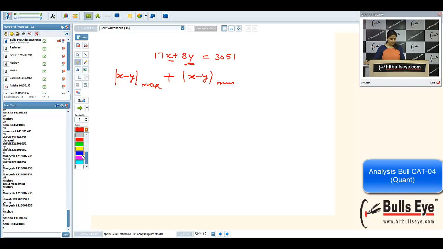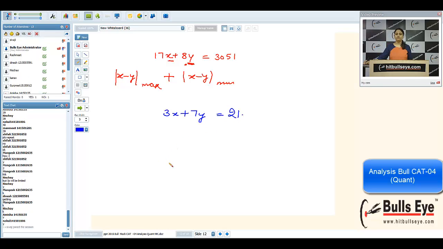Let me write any other equation, easy one. Let it be 3x plus 7y is equal to, I'm taking easy number, let it be 21. We want to calculate all the integral solutions for this. By hit and trial, if you write one solution, for example, I'm writing 3 here. 7 3s are 21, so x will be 0. By hit and trial, I'm writing one solution. Now, by help of this solution, I can write all possible solutions.